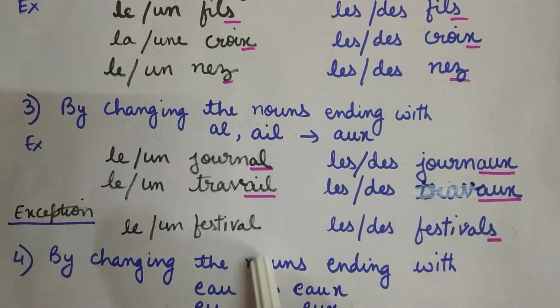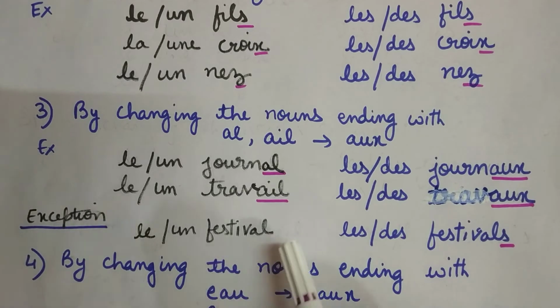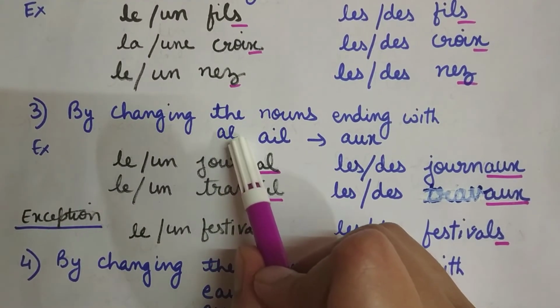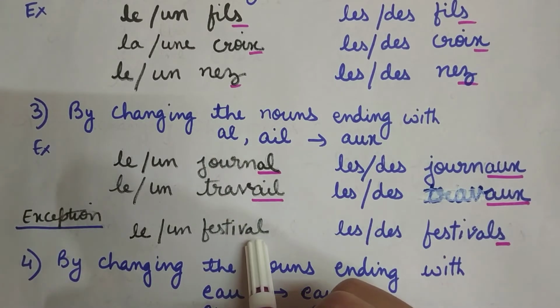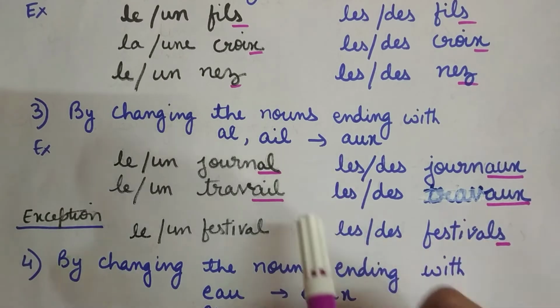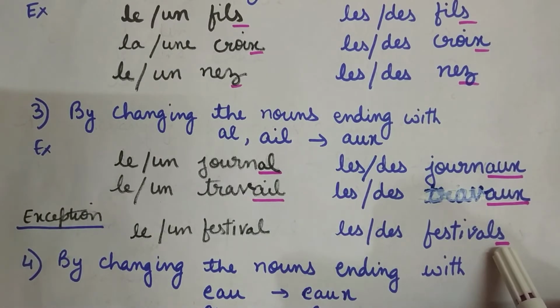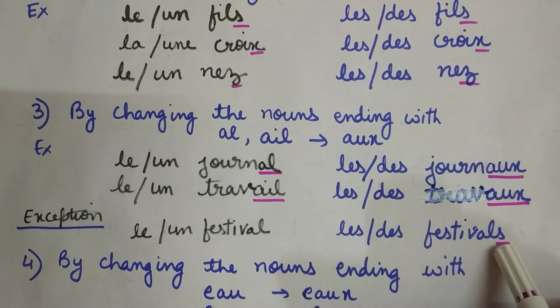More exceptions are there. I am discussing one. Le, un, festival. Now, you will say, ma'am, it's ending with al. Since it's ending with al, we are not going to change it to aux because festival takes s. It doesn't change to aux. So this is an exception. You have to learn that festival takes s, not aux. Okay.